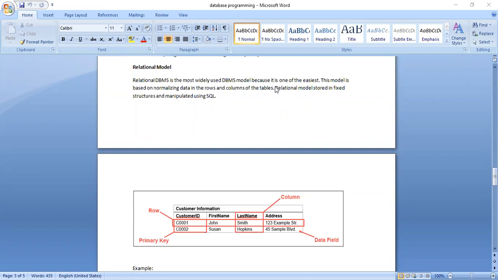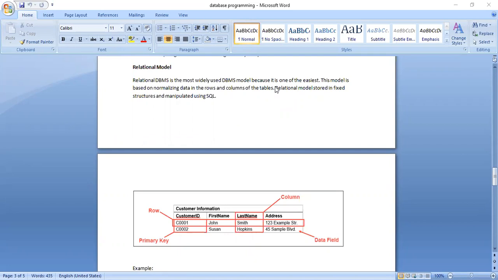The second one is first name. The third column is last name. The fourth column is address. Each column is known as an attribute. Attribute means the property or characteristics of that particular object or entity. Our object is the customer. I considered four attributes, so I have four columns. Here in this case, I took only two customers' data, so I have only two rows.